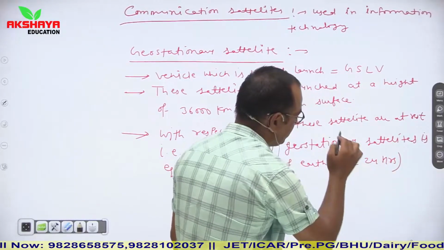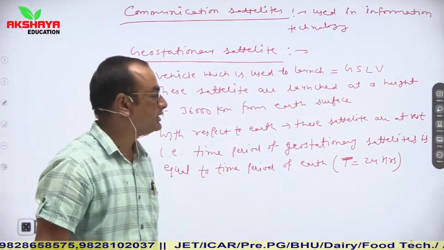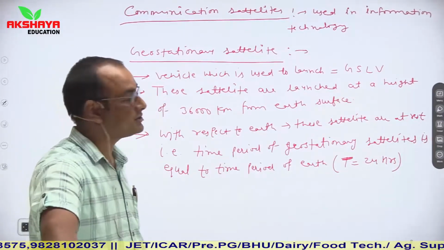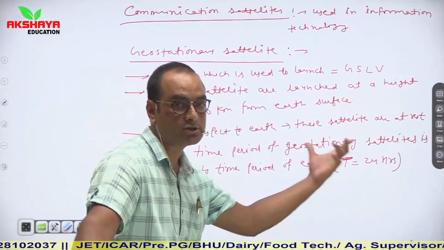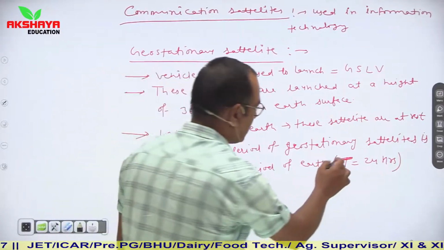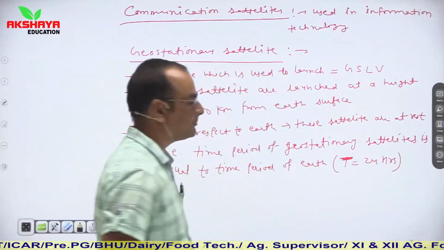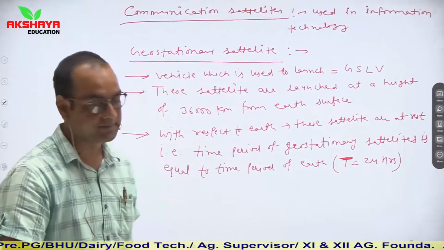So another important question is here, what is the time period of geostationary satellites? So time period of geostationary satellites is 24 hours. 24 आवर्स हो गया बच्चों, यहाँ पर इतने टाइम पीरियड में एक साइकिल कंप्लीट करेंगे सैटेलाइट्स.